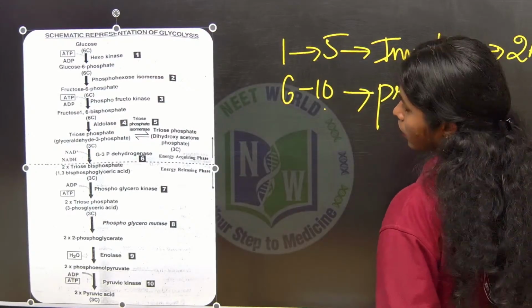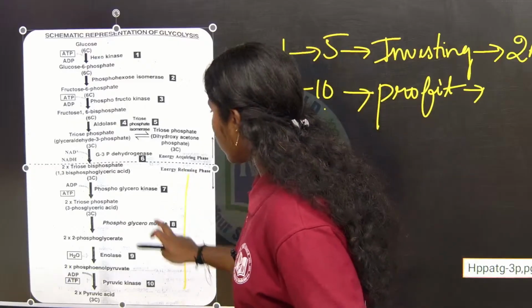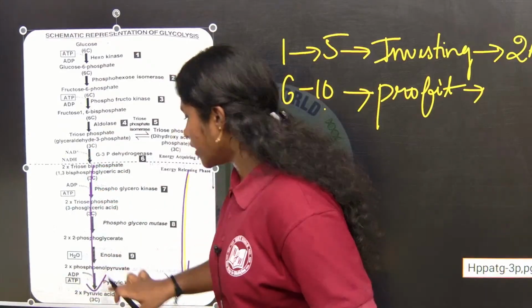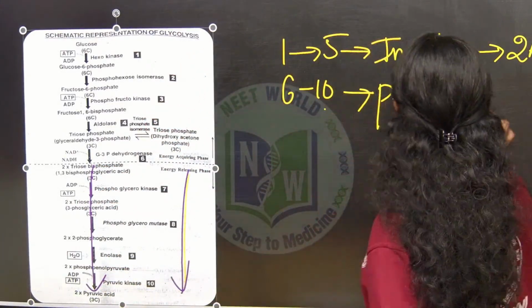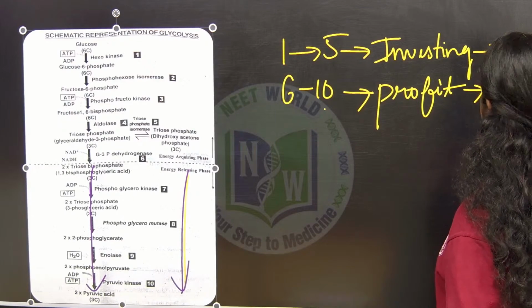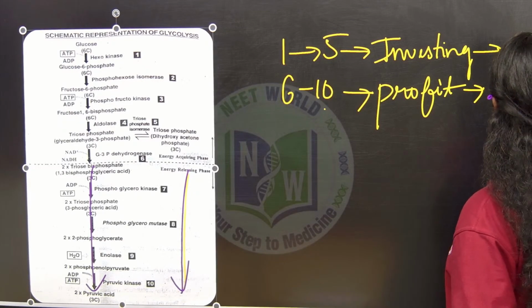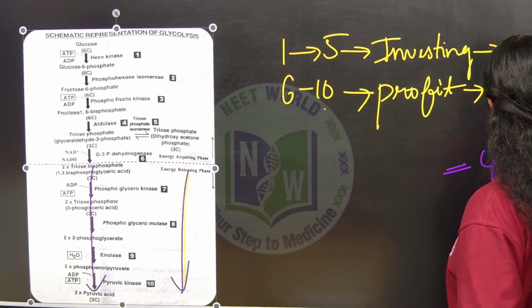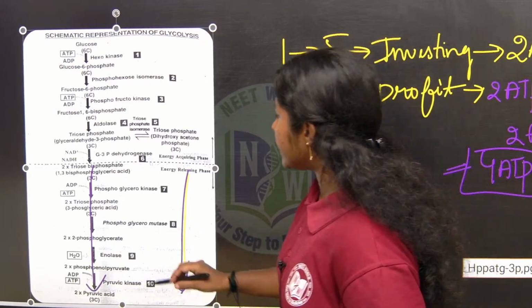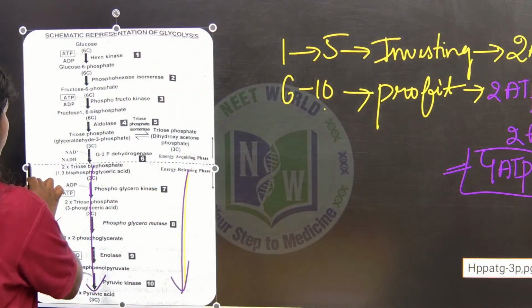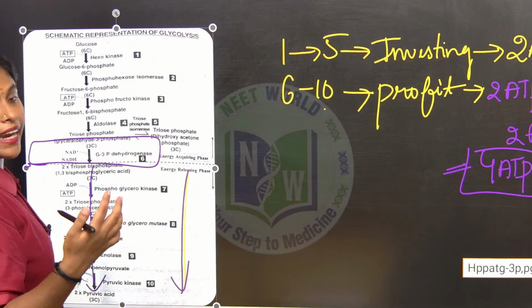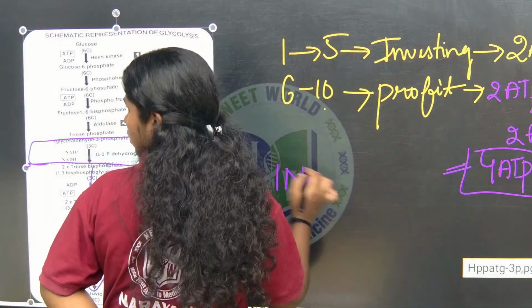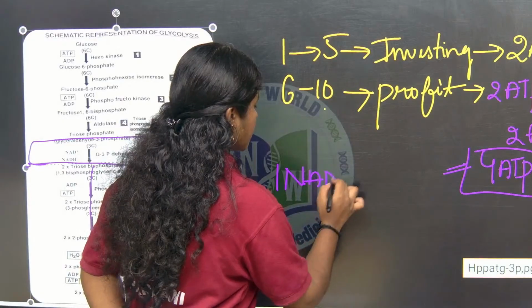As we are calculating for DHAP and also glyceraldehyde 3-phosphate, glyceraldehyde phosphate got 2 ATPs and DHAP got 2 ATPs, which means a total of 4 ATPs. We are calculating for both, that is why 4 ATPs. And at the 6th step, what is produced? NADH is produced.